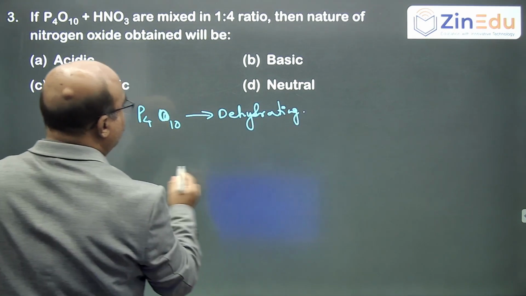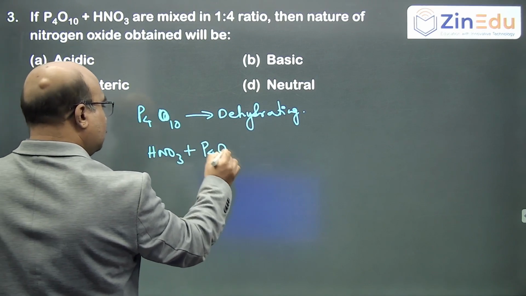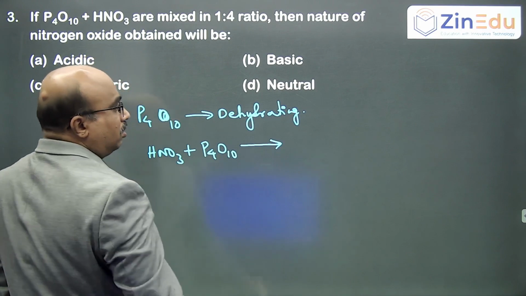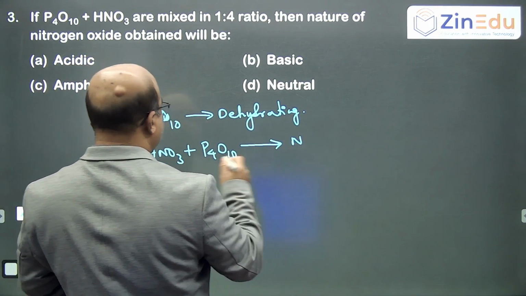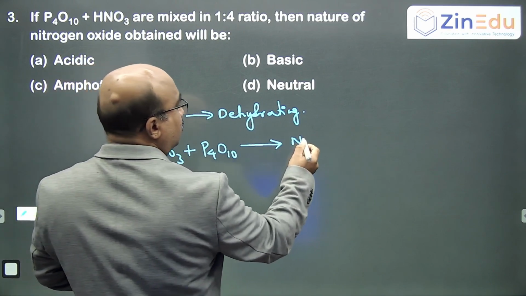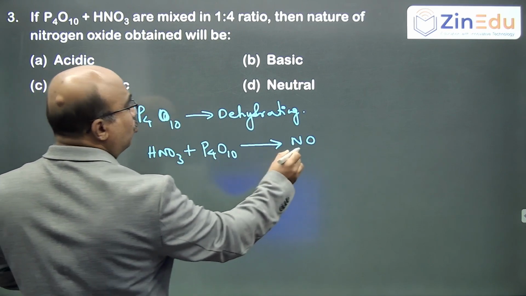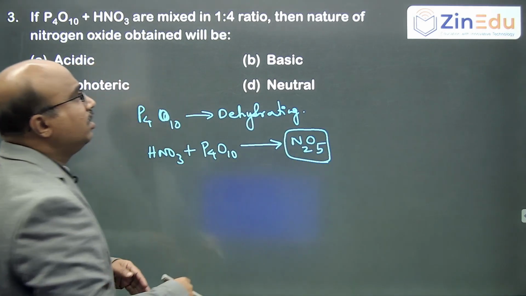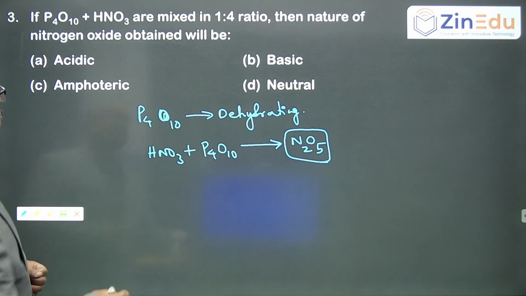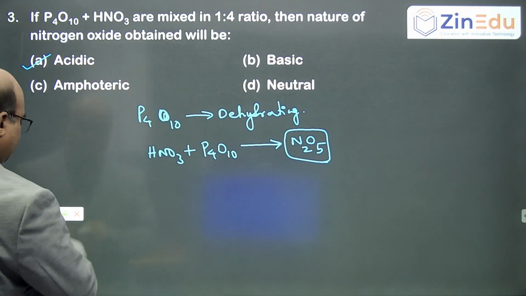So when HNO3 is treated with P4O10, loss of water will be there and you will get N2O5. What is the nature of N2O5? It will be acidic. Clear. Next.